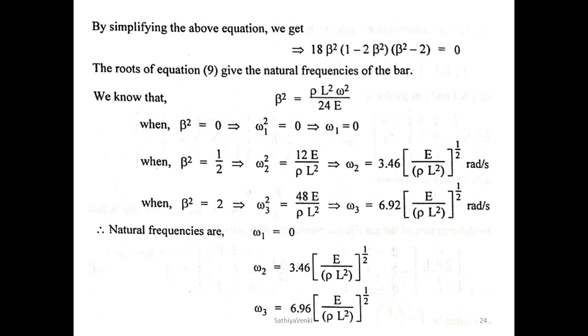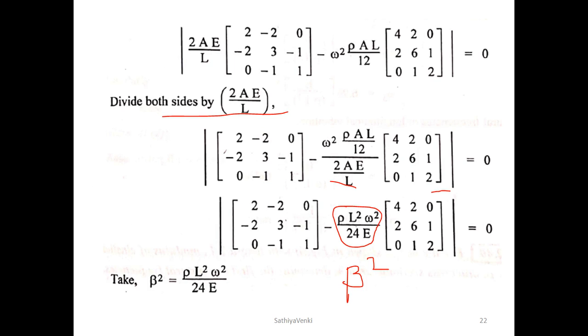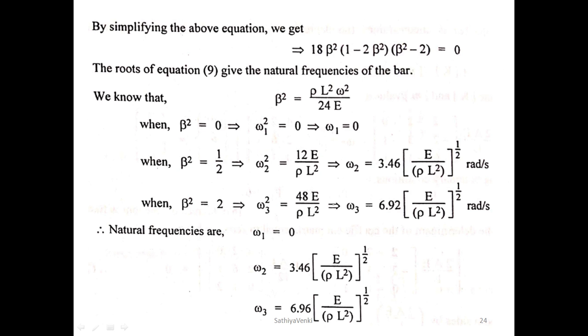Next is the lumped mass matrix for element 1. So m1 is equal to rho A L by 2, and here we also have rho A L by 2. As usual, we have a formula here. After solving those things, we apply the boundary conditions, where we have a very important point. So what is going on?